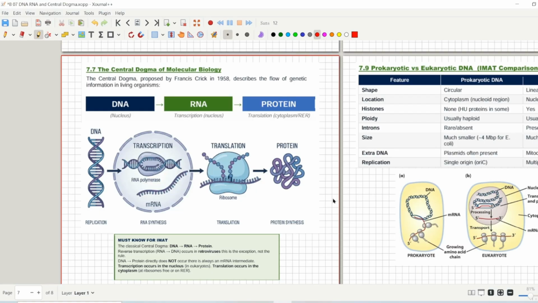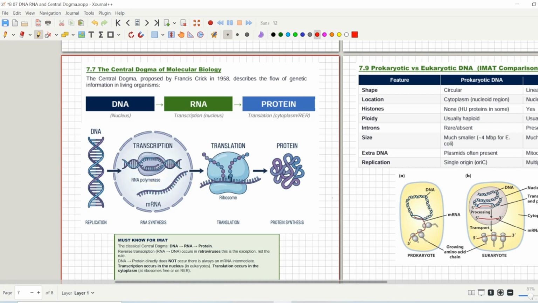In your body, the genetic information is doing a lot of work, and we will summarize all of those things in the central dogma. So what is the central dogma? The first thing is about DNA. So what will happen to the DNA? The first process that happens is replication.